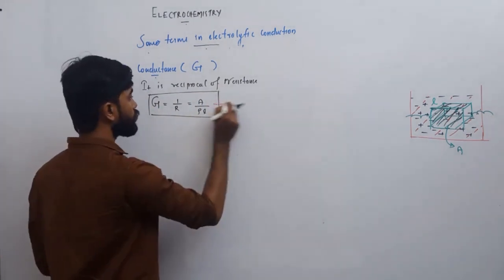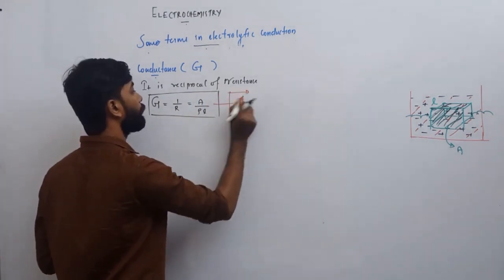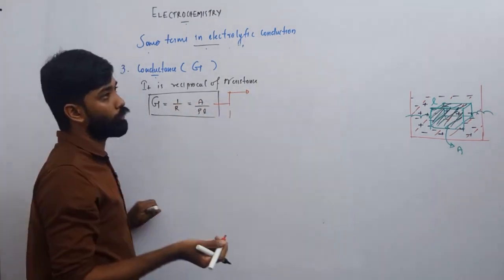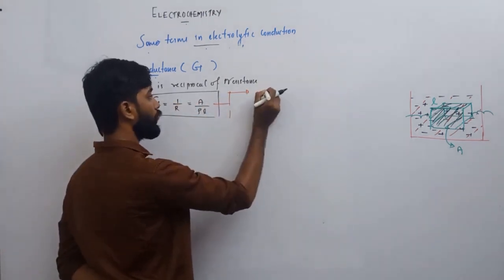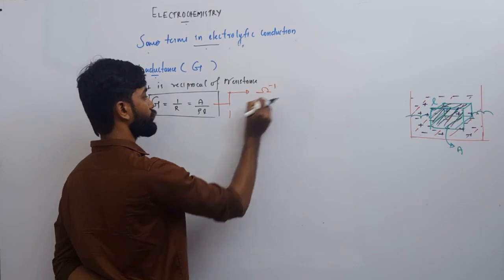Then what will be the unit? The unit is 1 by the unit of resistance, 1 by ohm, which means ohm inverse.